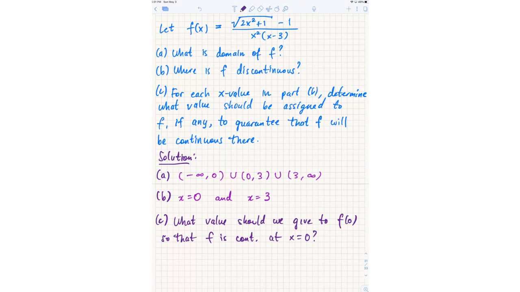Limits from the left and the right have to equal each other. Is that all that has to be true for continuity? We definitely can't use the direct substitution property. This function is not defined at 0, and the value of f of 0? Okay, so I think now we're getting somewhere.